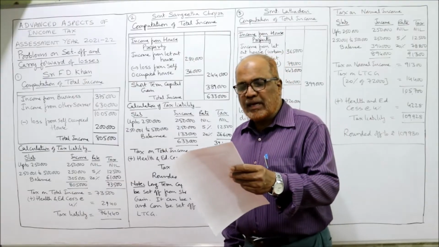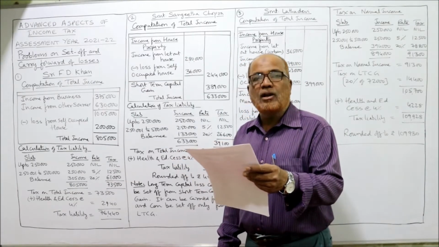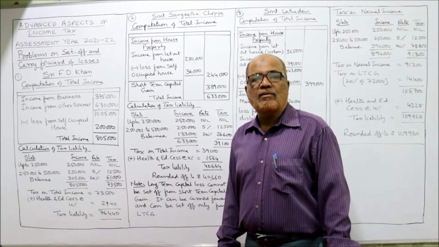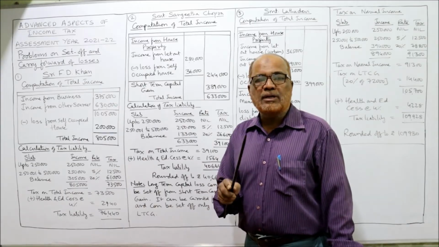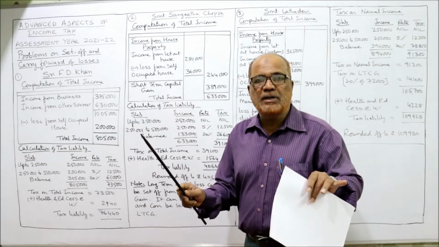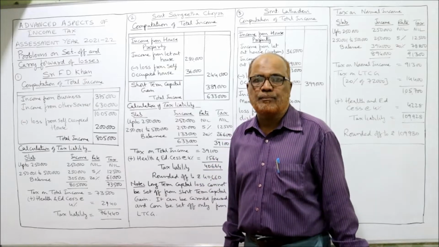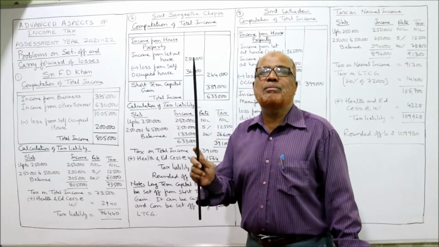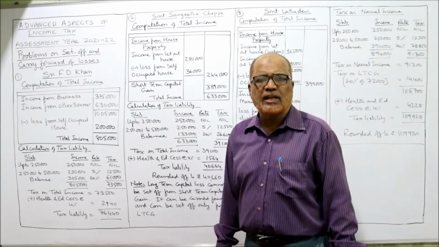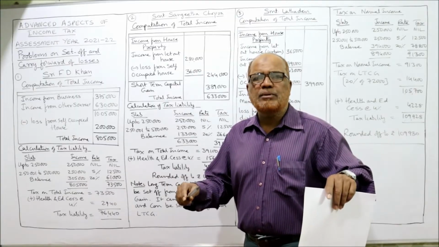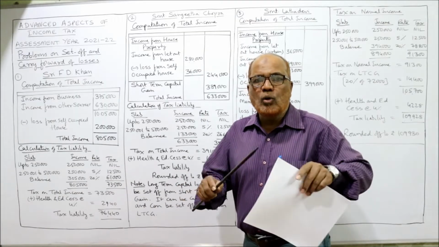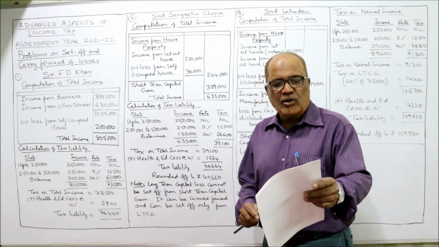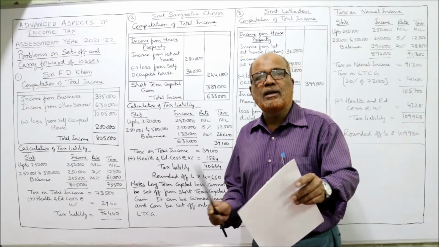Next one, short-term capital gain 3,89,000 and long-term capital loss 1,20,000. In the last video I explained that long-term capital loss cannot be set off from short-term capital gain. The long-term capital loss can be set off only from long-term capital gain. Otherwise, it will be carried forward to the next year. Next year, if there is any long-term capital gain, it will be set off. From no other income should this long-term capital loss be set off. So here, don't consider long-term capital loss. Only a note we will give.